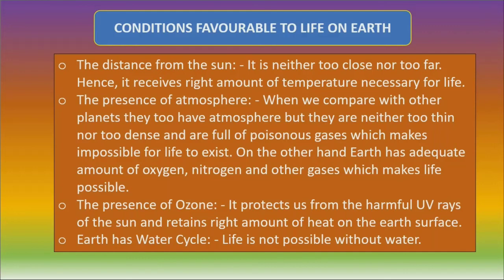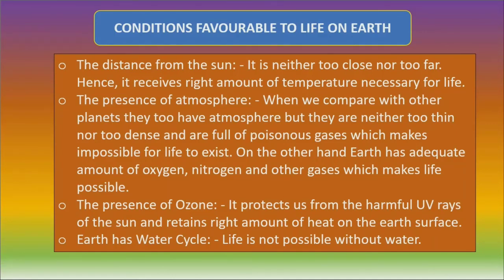On the other hand, Earth has an adequate amount of oxygen, nitrogen, and other gases which makes life possible.